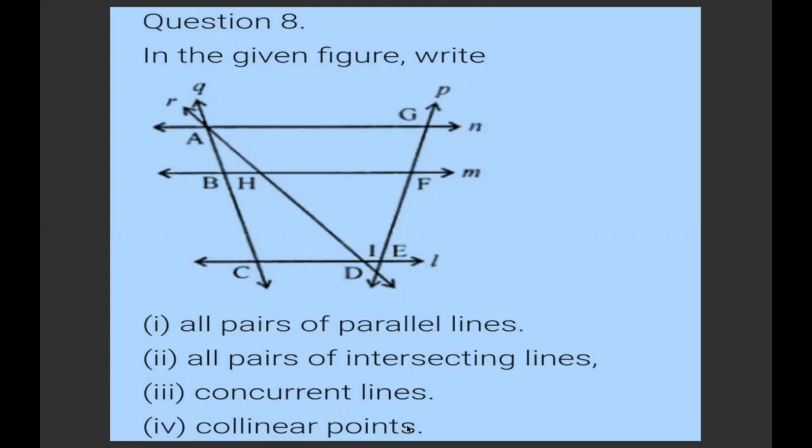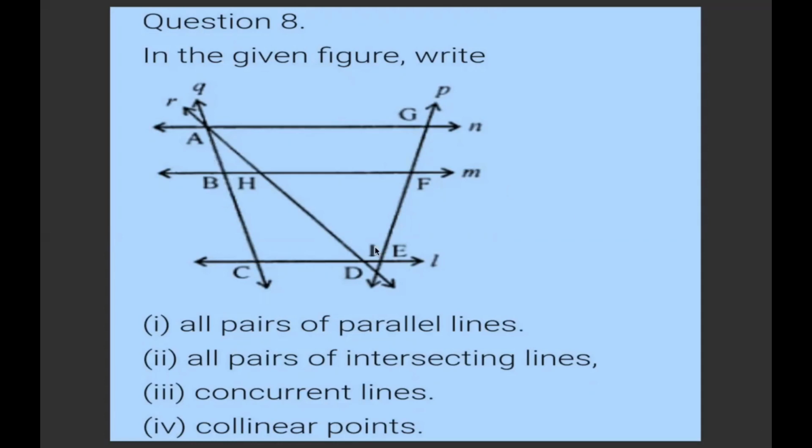Now what are collinear points here? Can you see? A, B, C. These are collinear points. Q, H, D, I. These are collinear points. Why are they collinear points? Because 3 or more points lie on the same line.